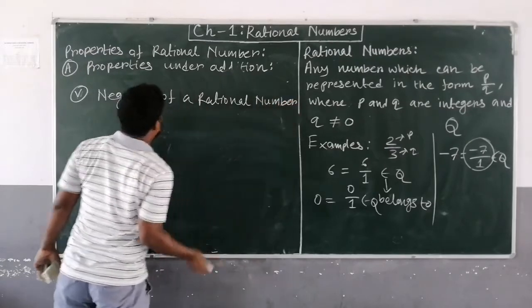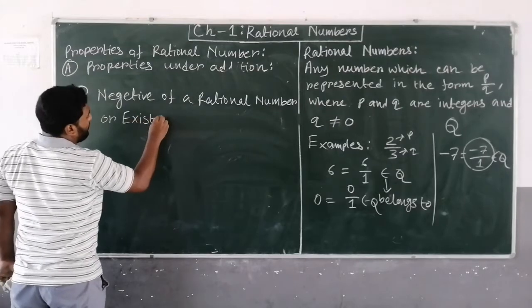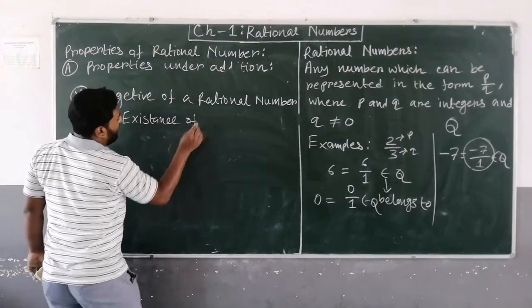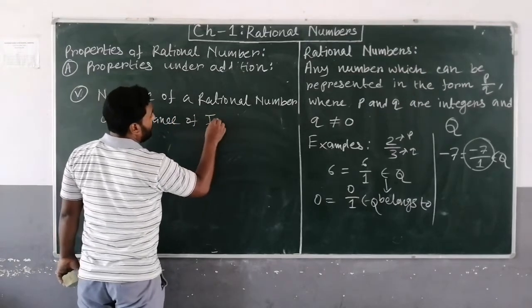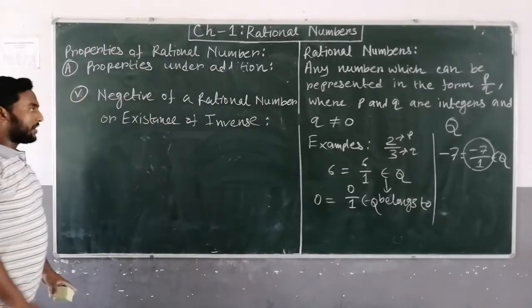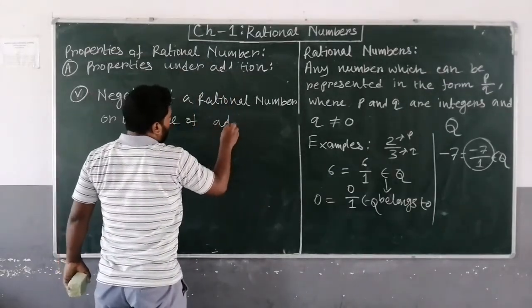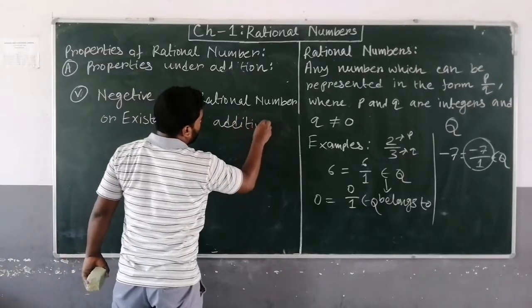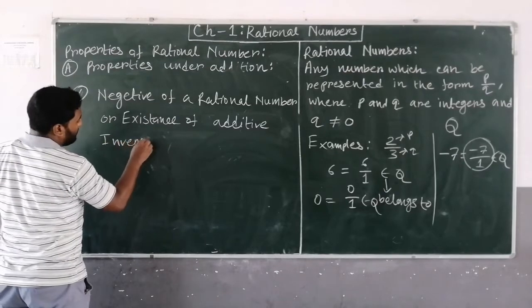Negative of a rational number, or existence of inverse. Existence of inverse or additive inverse. Here we are working under addition, so additive inverse.